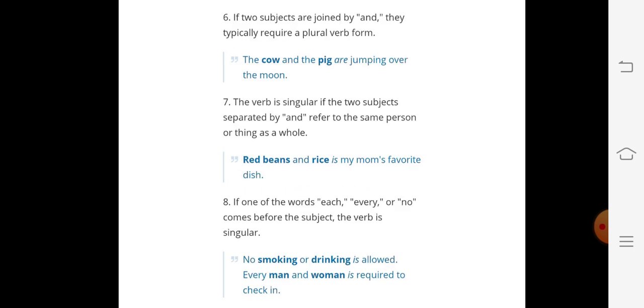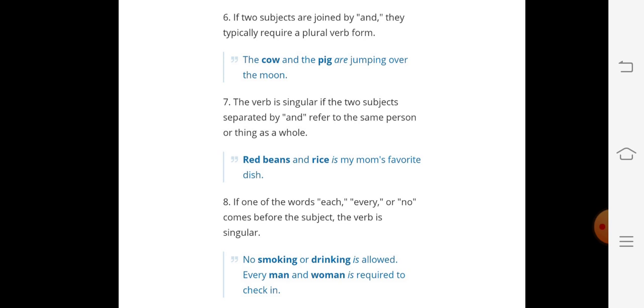Now we come to rule number 6: if two subjects are joined by and, they typically require a plural verb form. Okay, if we have and between two subjects, then we use the plural form of the verb.